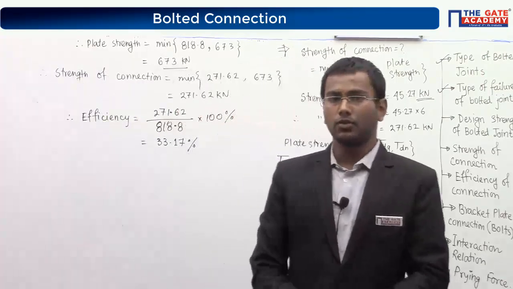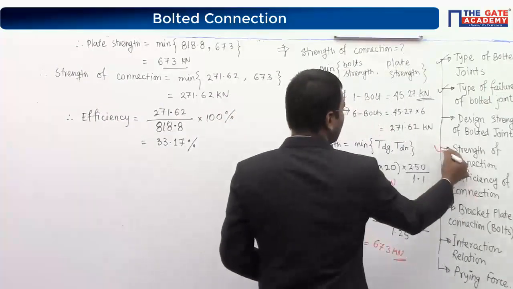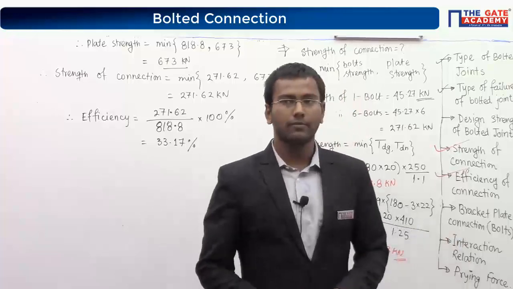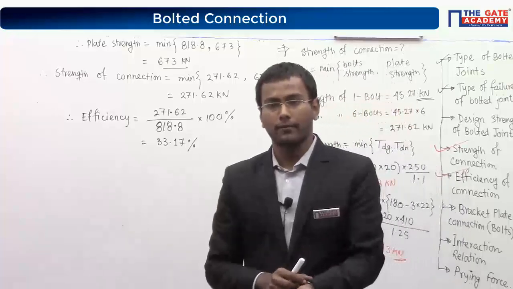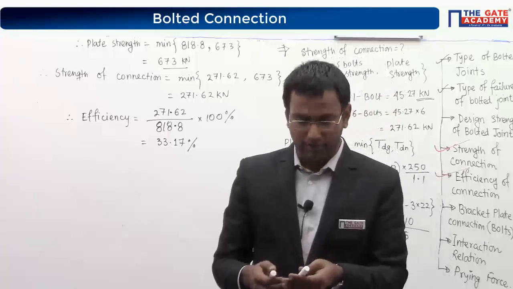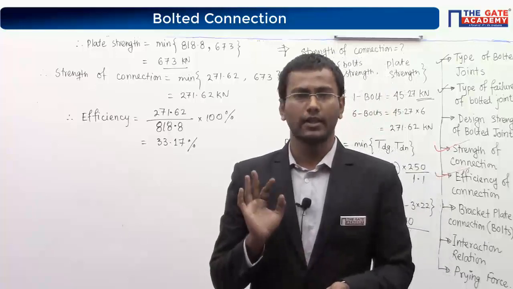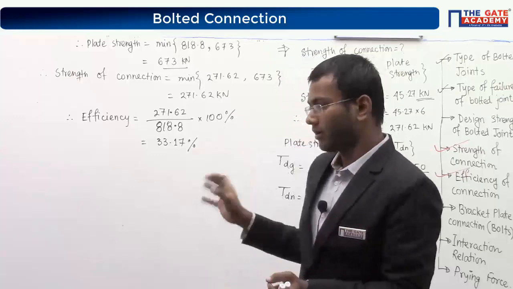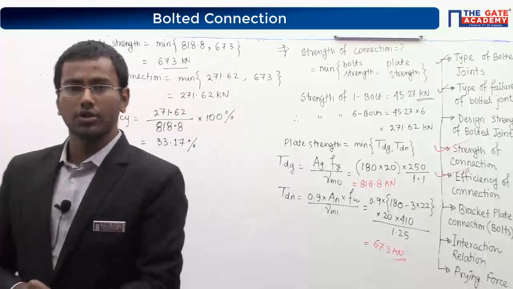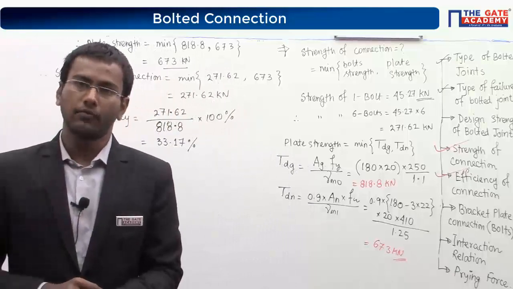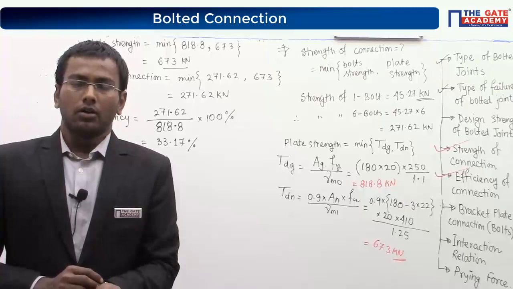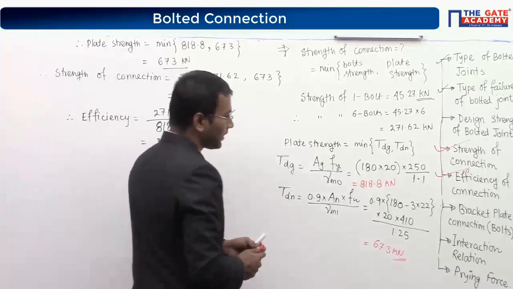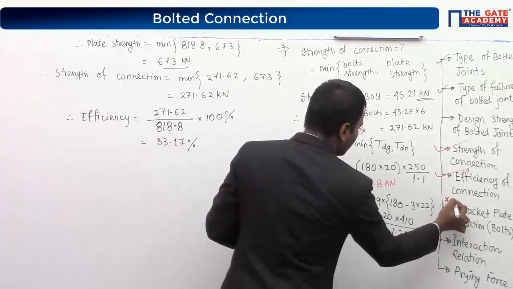All right, so this portion is also done. Efficiency of the connection is done, and remaining is your bracket plate, interaction relation, and prying force. To be honest, up to this point, whatever we have done in steel structure, there are very few questions in GATE from this topic. But this efficiency portion is very important for your GATE exam for any year. Your most important topic for this chapter is nothing but bracket plate or this bracket connection.